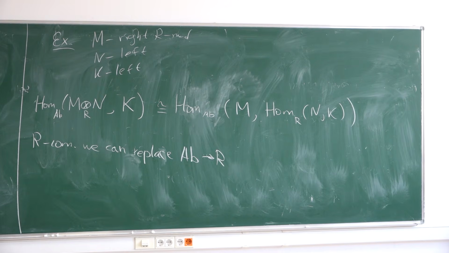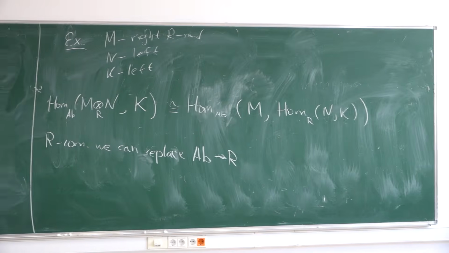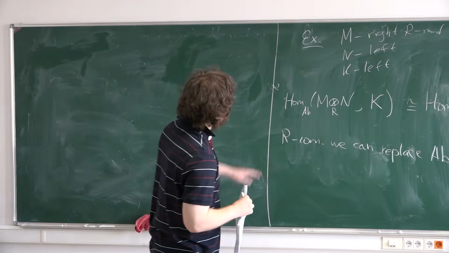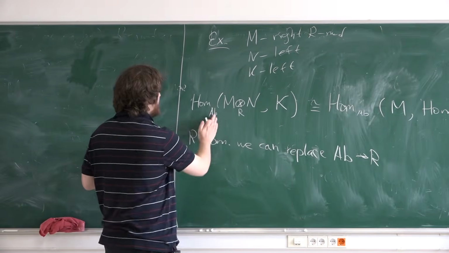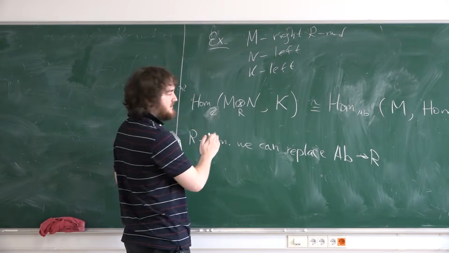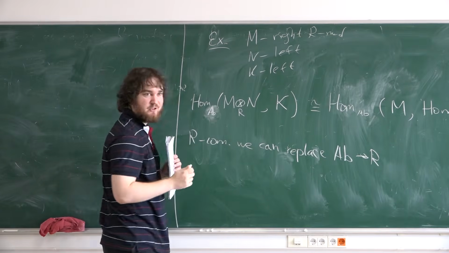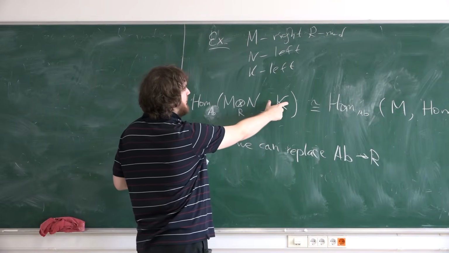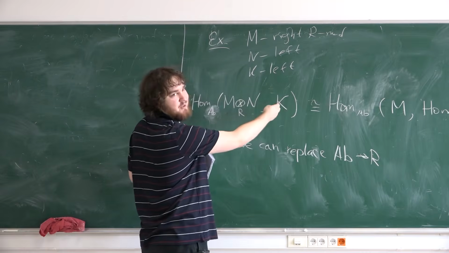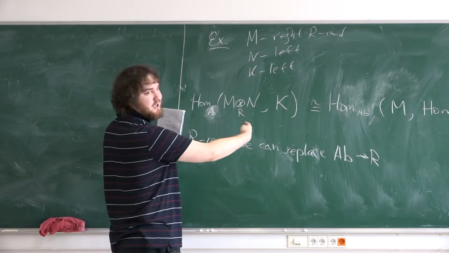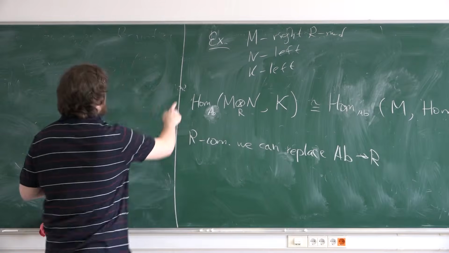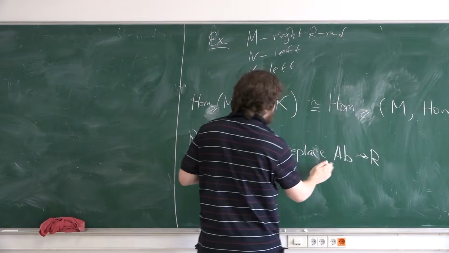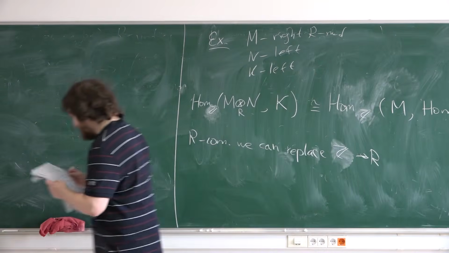Question: what is the subindex in this definition? It's Homs as abelian groups, or if you want, Homs as modules over Z. Because if R is not commutative, this is just an abelian group. If you forget your R module structure and consider K only as an abelian group, you have Hom of abelian groups, all abelian group homomorphisms. And if R is commutative, we can replace Z with R.